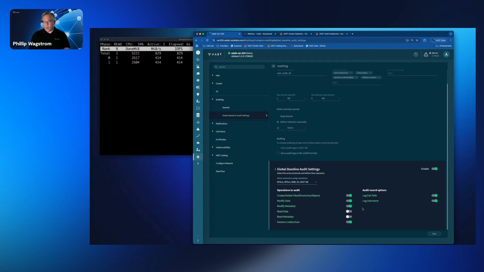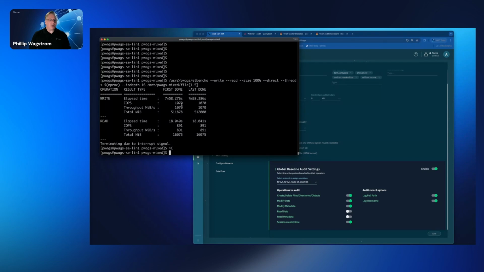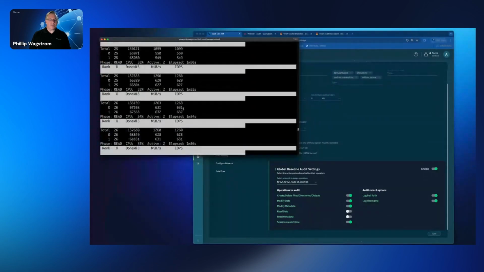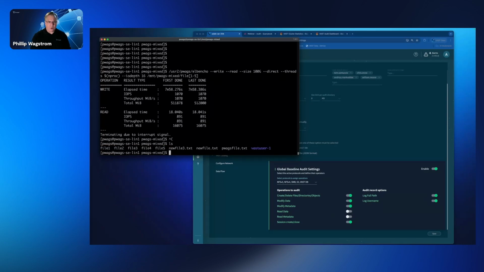I'm actually auditing quite a bit for this, but I want to go through and look at these audit logs. So let's say a user comes to me and says, hey, I had a file sitting in my directory that is no longer there. Let's say I had a file called cheese.txt, and when I look for it now, it's no longer there. Somebody deleted my file or moved my file. What happened to that data?